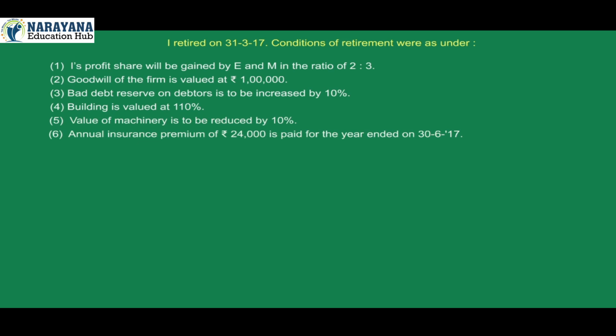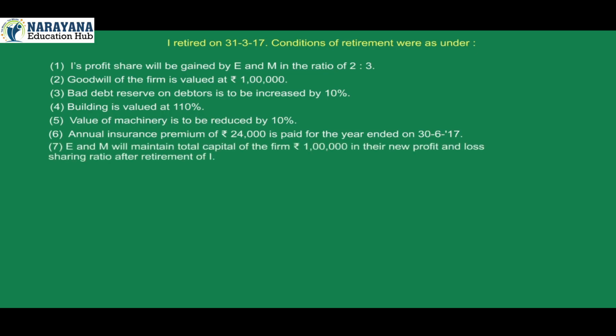6. Annual insurance premium of rupees 24,000 is paid for the year ended on 30th June 2017. 7. E and M will maintain total capital of the firm at rupees 1 lakh in their new profit and loss sharing ratio after retirement of I. Prepare necessary accounts and balance sheet after retirement.